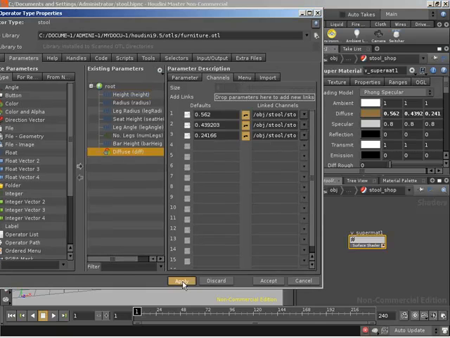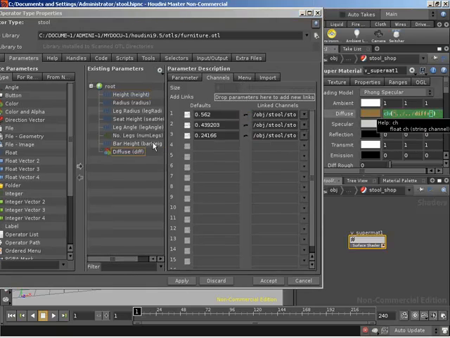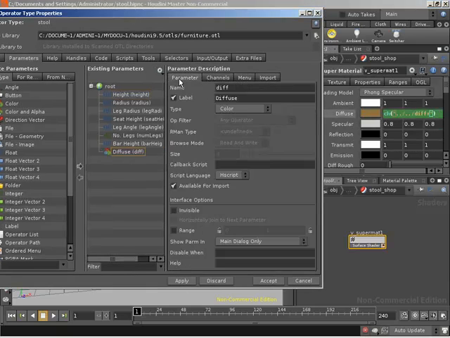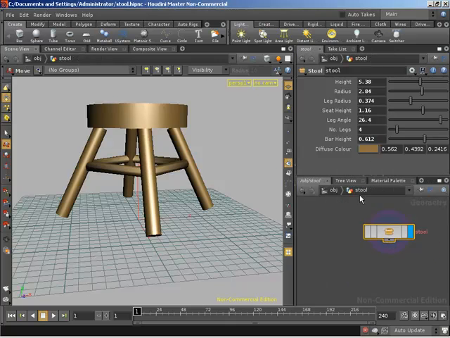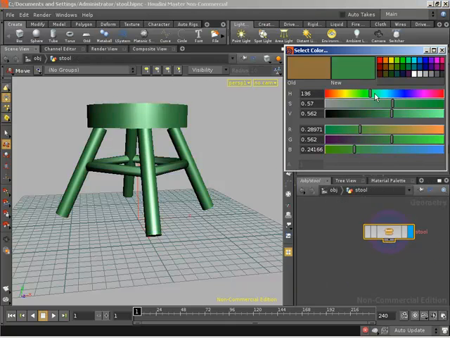And if we click apply, it will now link that parameter to this newly created diffuse parameter, which I will rename to diffuse color. English spelling, yes, small victory. So with that, we now have diffuse color up on our asset. We can bring this up, work with it like any other color, and we can change the color of our stool.